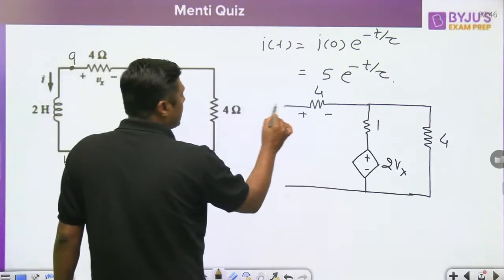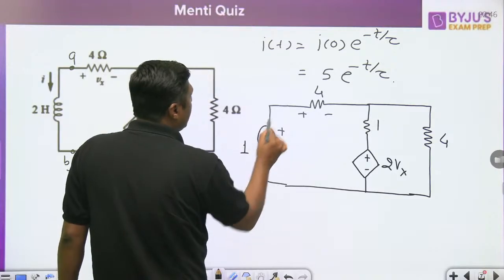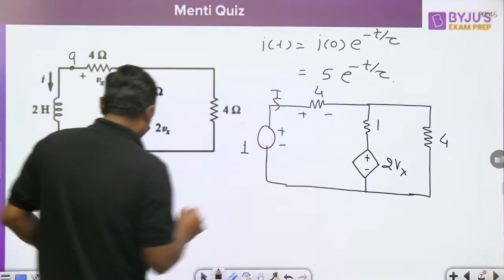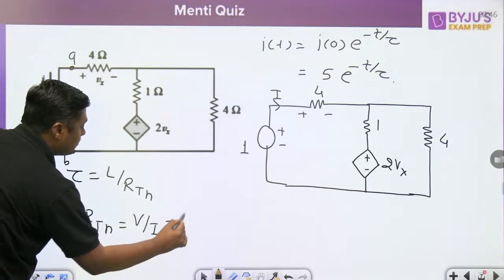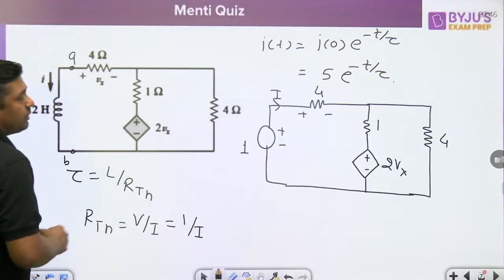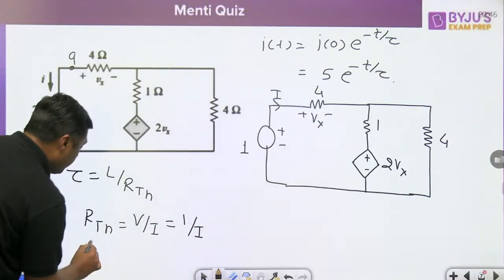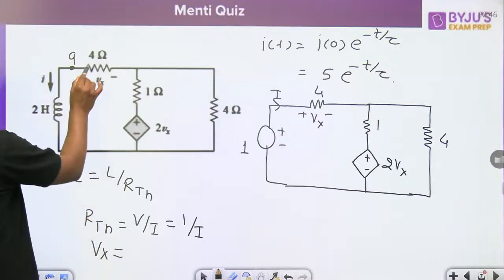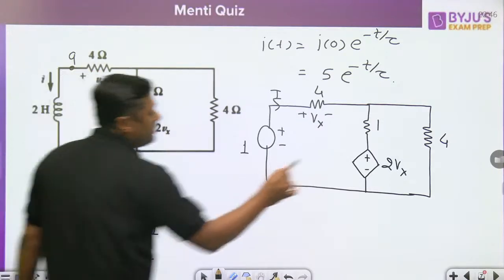Now simple method, connect the 1 volt battery here. Test battery here 1 volt. And let this be the current I. So what is the RTH? V by I, that is nothing but 1 by I. You have to calculate 1 by I. Now what is the Vx? Vx will become I into 4, that is the 4I. This will become 8I.